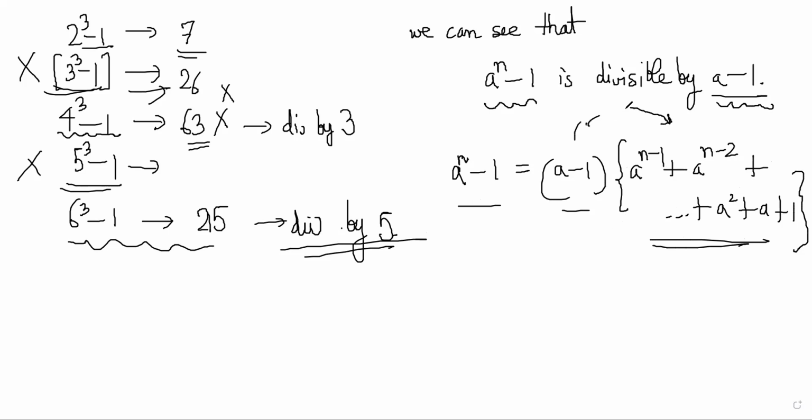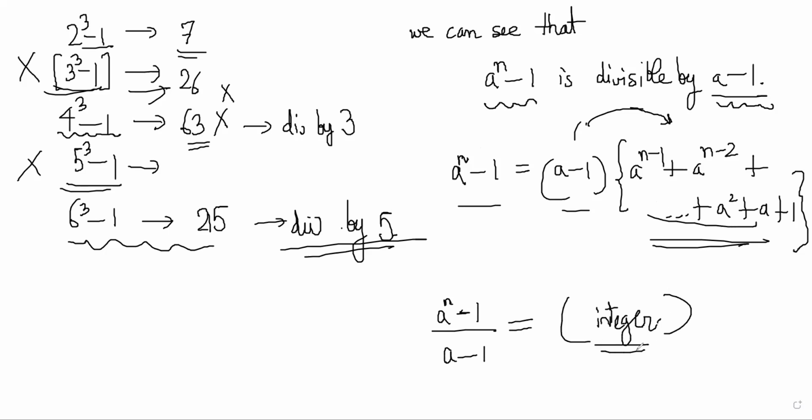I hope you guys know about this. So basically a power n minus 1, if a is an integer, then this is also an integer. So clearly a power n minus 1 will be divisible by a minus 1, right?